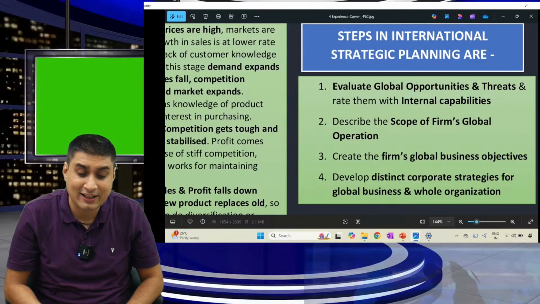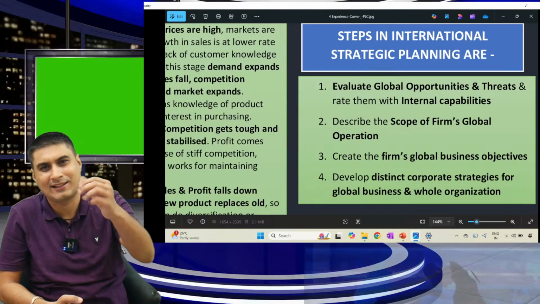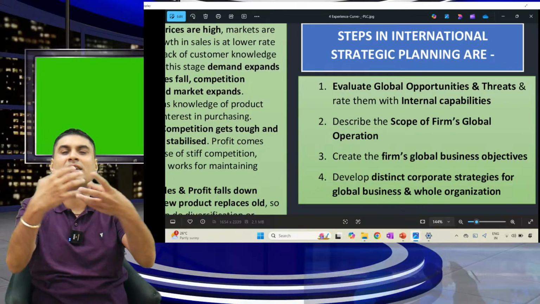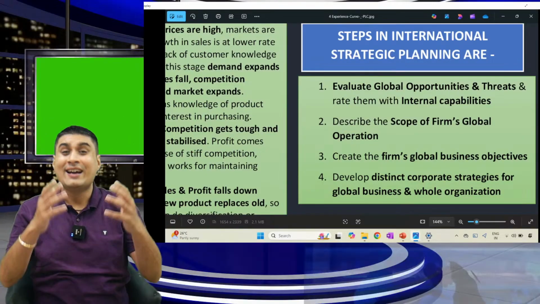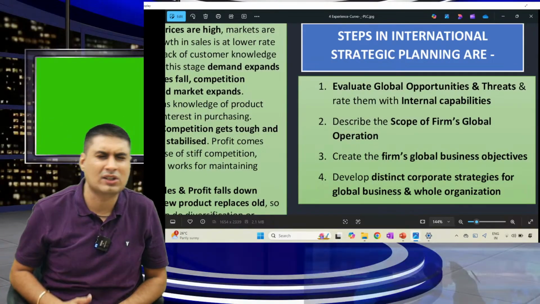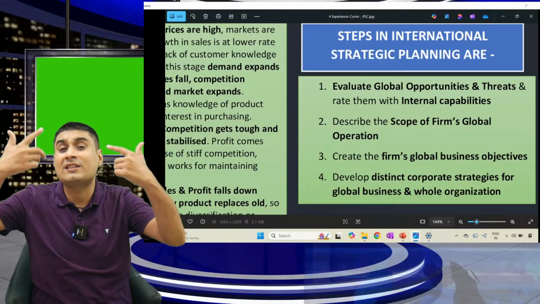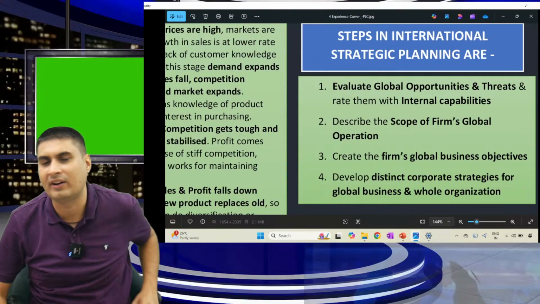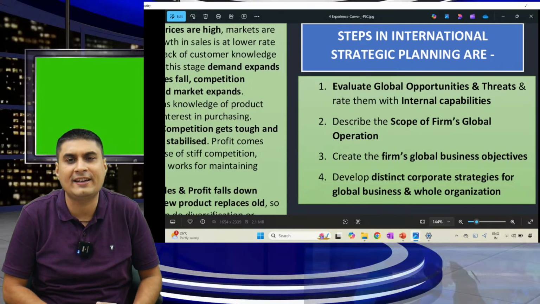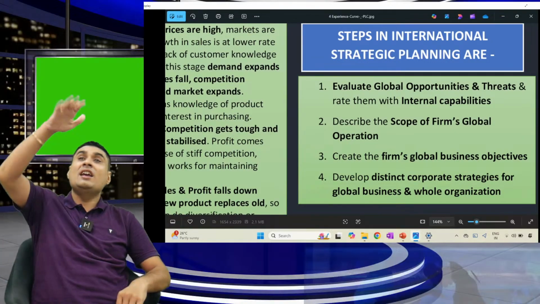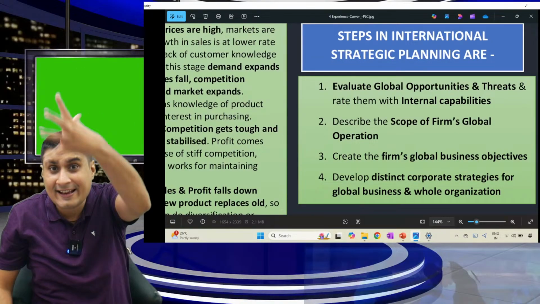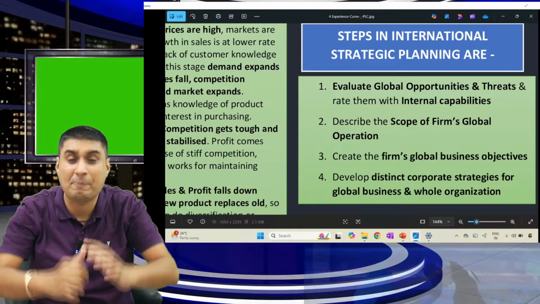Concentrate. What are the steps in international planning? Very simple. Only the question is hard. Whenever you want to go international, Adani wants to go international, Reliance wants to go, what are the 4 steps? Number 1: evaluate global opportunity and threat and rate them with internal capability. Simple: abroad, what are the opportunities and threats, and do we have the capability?